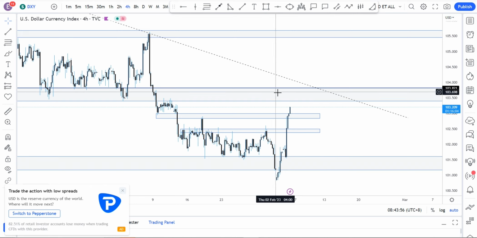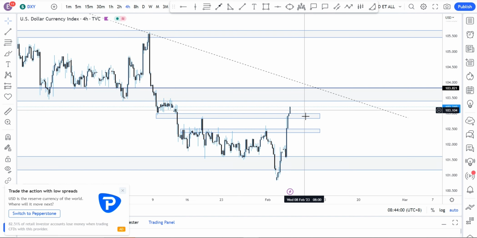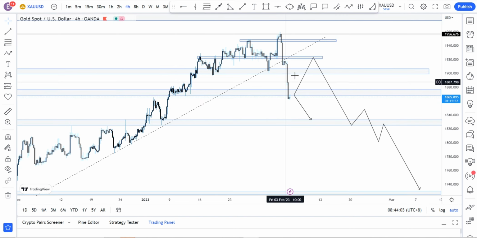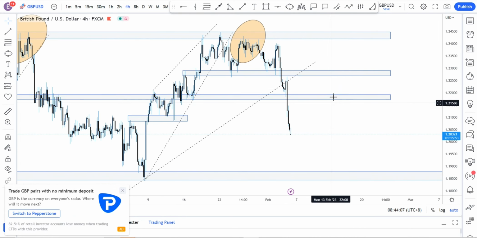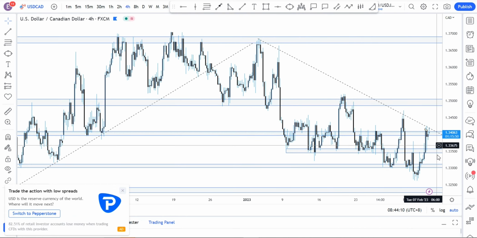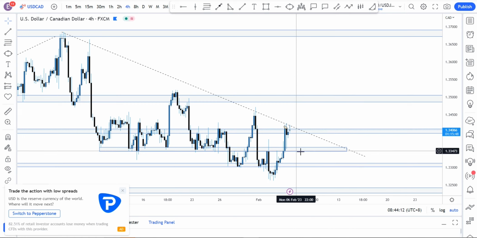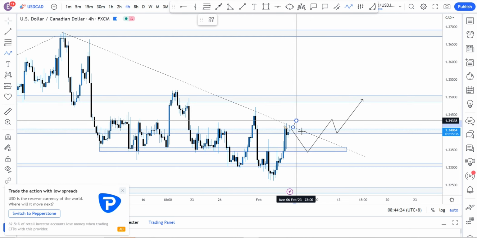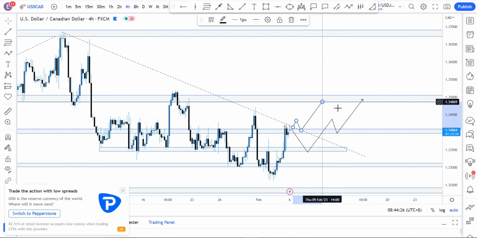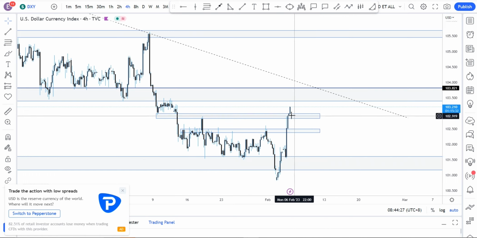But if price quickly comes to these regions with no effect on other pairs, and then starts retesting these regions, then we might actually get that pullback that I'm anticipating on gold, a pullback here on GU to these regions, and then USDCAD pullback to these regions here to pick up orders, more like come back here, pick up orders, break, retest, and then we'll continue to the upside. Or we could just get that break earlier this week, and then we'll continue to the upside. So that's what I'm anticipating.